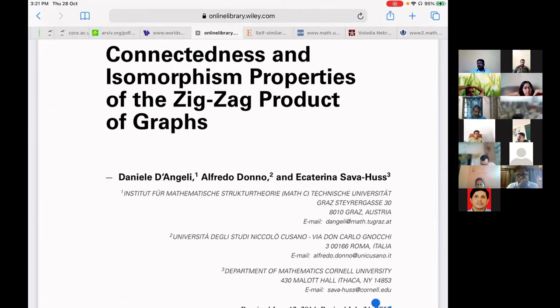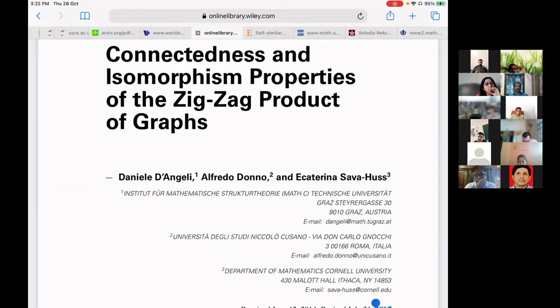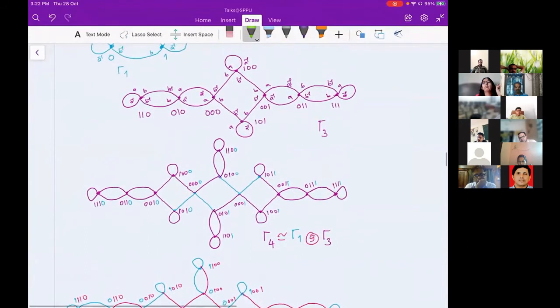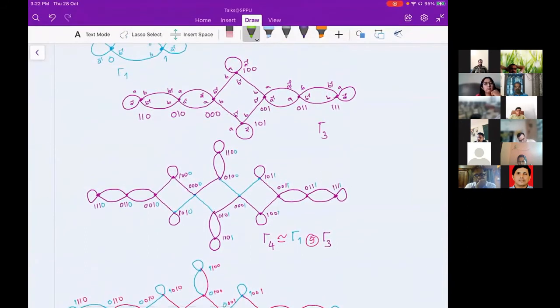Through this paper, Daniel and his colleague gave a class of graphs where the zigzag product is always connected. That class of graphs is nothing but the Schreier graphs of the Basilica group, and that's why we were interested in the Schreier graphs of the Basilica group. Here zigzag products are connected. Our motivation was to see what is happening with zigzag products on different levels of Schreier graphs of the Basilica group.